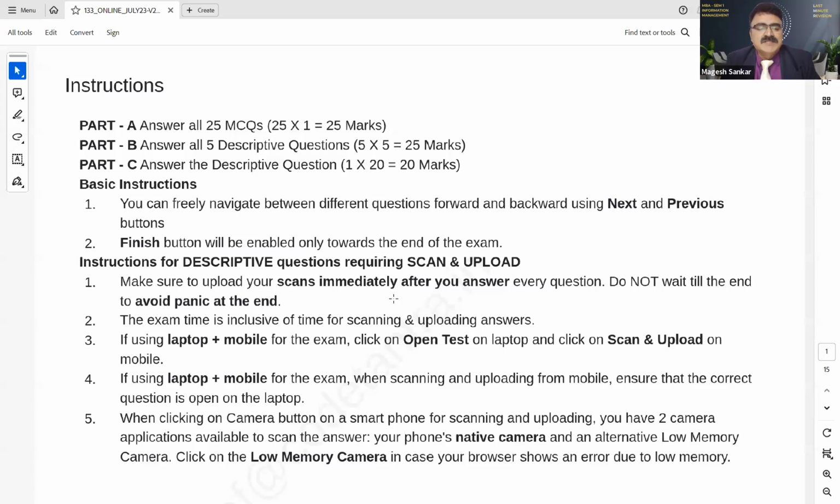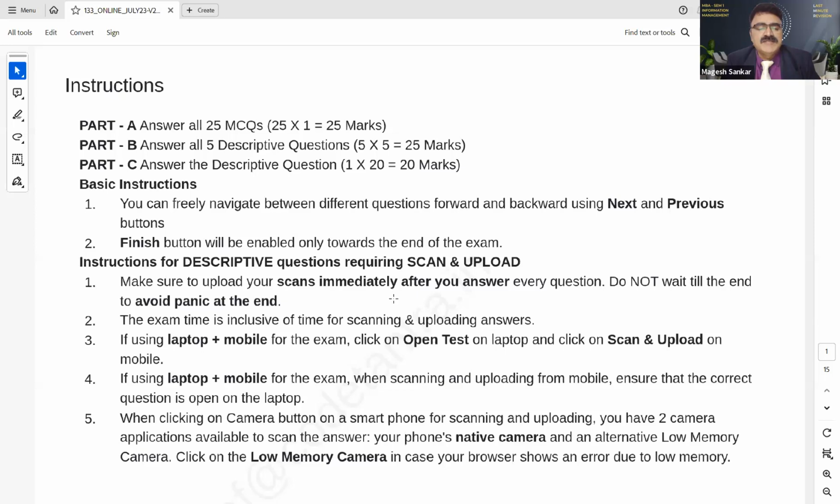Now, the exam time is inclusive of time for scanning and uploading answers. We have to be very careful here. The second one, you need to scan and upload, so the time is inclusive. You will not be given any extra time for that.